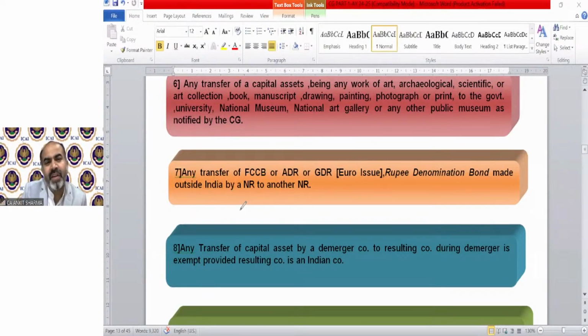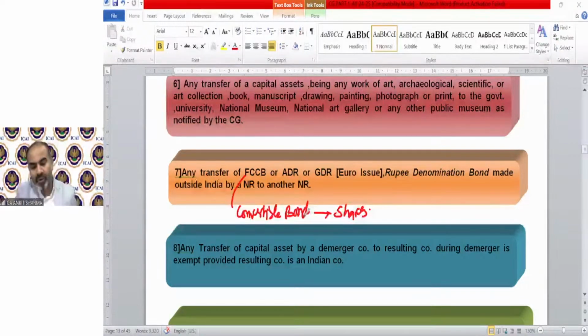Do you know the meaning of convertible bond? Those bonds which will be converted in future into shares are called convertible bonds. Clear? So if I issue any convertible bond in India, which will be converted into shares, or there will be an option to convert them into shares at a future date, that will be called a normal convertible bond. So if I issue this kind of convertible bond outside India, in any other country, it needs to be in that foreign currency. So that is called a foreign currency convertible bond.